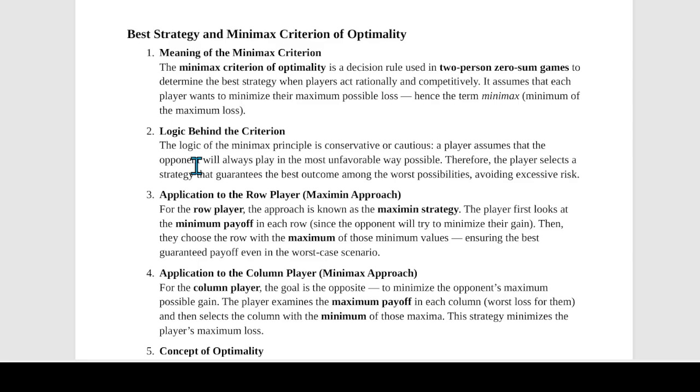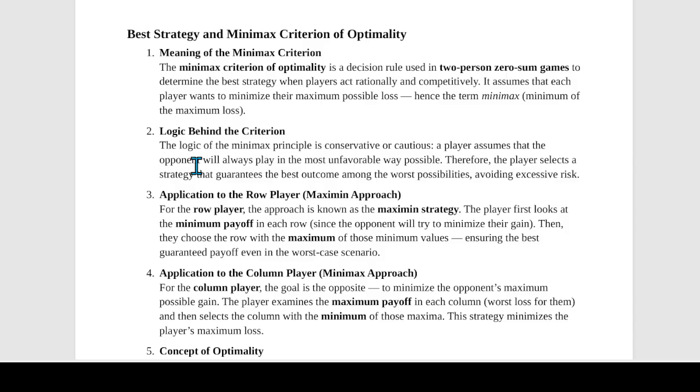Alright, so then we have something called best strategy and minimax criterion of optimality. This has been asked in your paper for 5 marks. So what is the meaning of minimax criterion? The minimax criterion is a decision rule used in two-person zero-sum games to determine the best strategy. Each player tries to minimize their maximum possible loss, assuming that the opponent will always act against them.